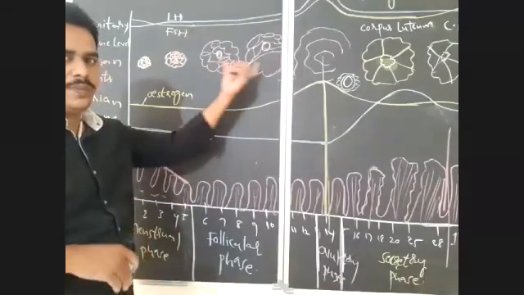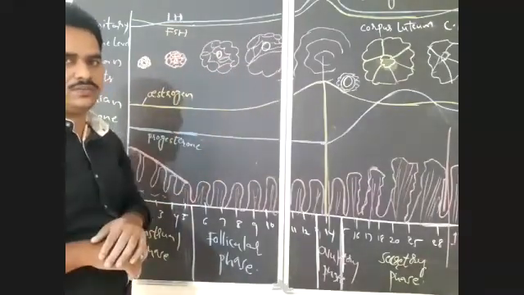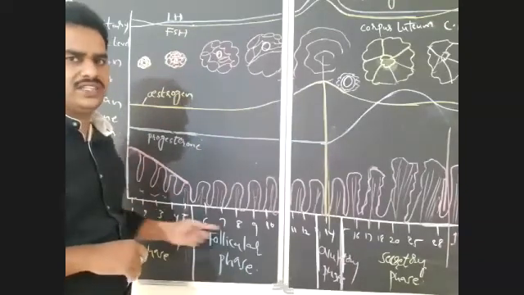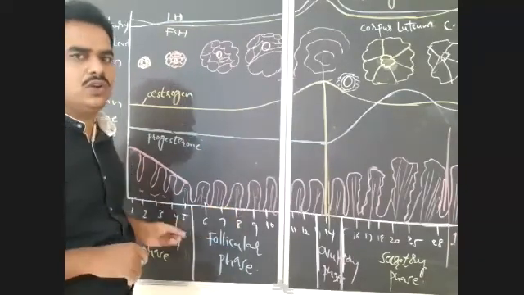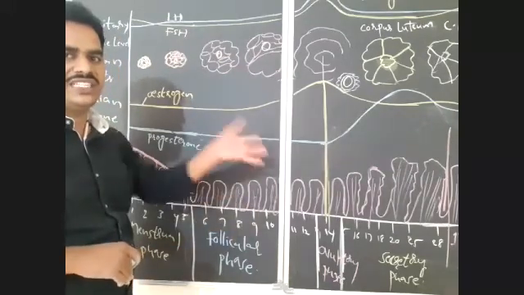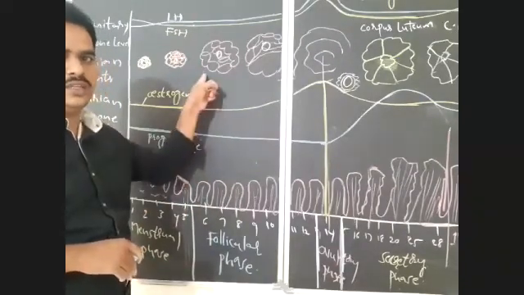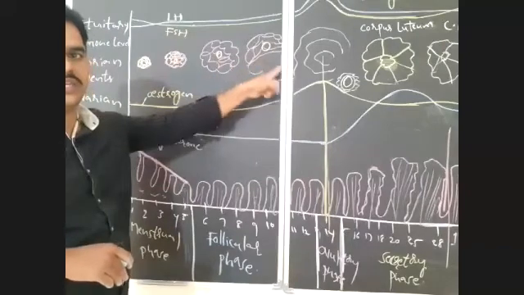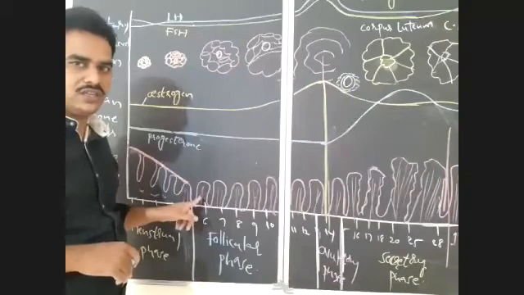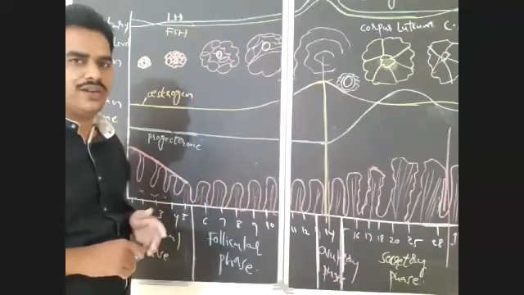And these developing follicles will secrete estrogen, so estrogen levels also increase. In combination with LH, estrogen stimulates proliferation in the endometrium, so repeated mitotic division takes place in the endometrium that leads to regeneration of the endometrium. So two events take place here. One, the growth of ovarian follicles and formation of the Graafian follicle, so it is the follicular phase, and proliferation of the endometrium leads to its regeneration, so it is the proliferative phase.